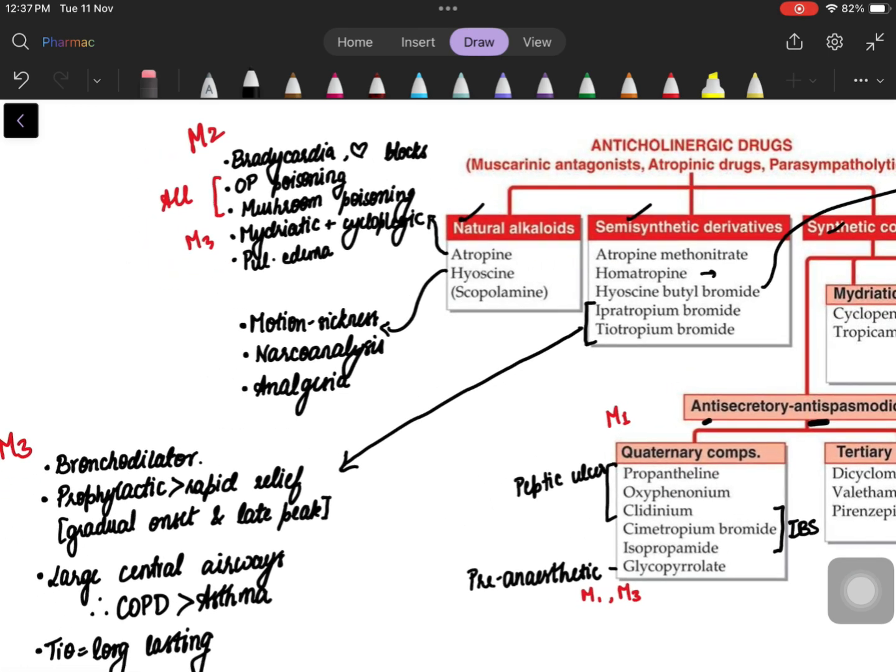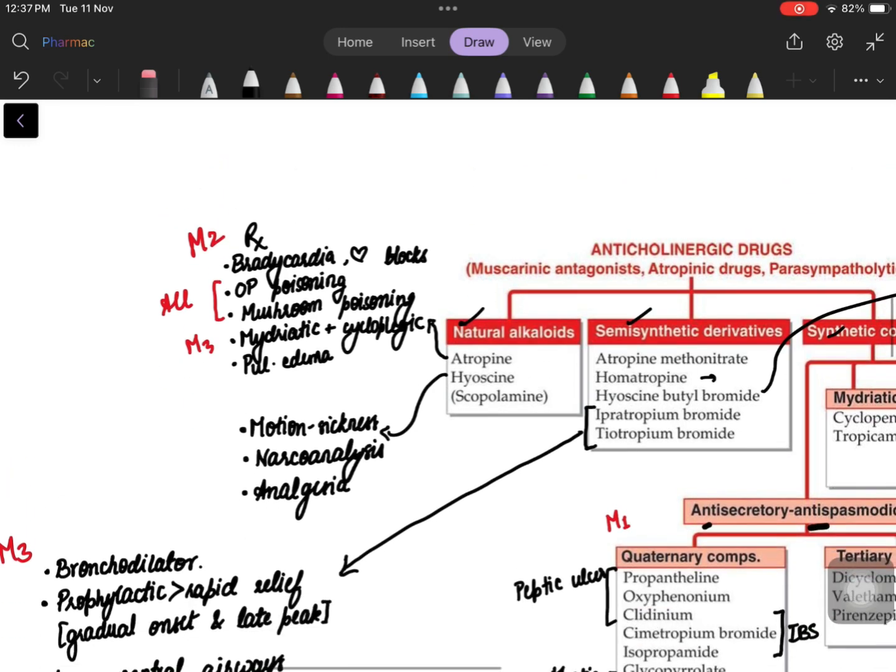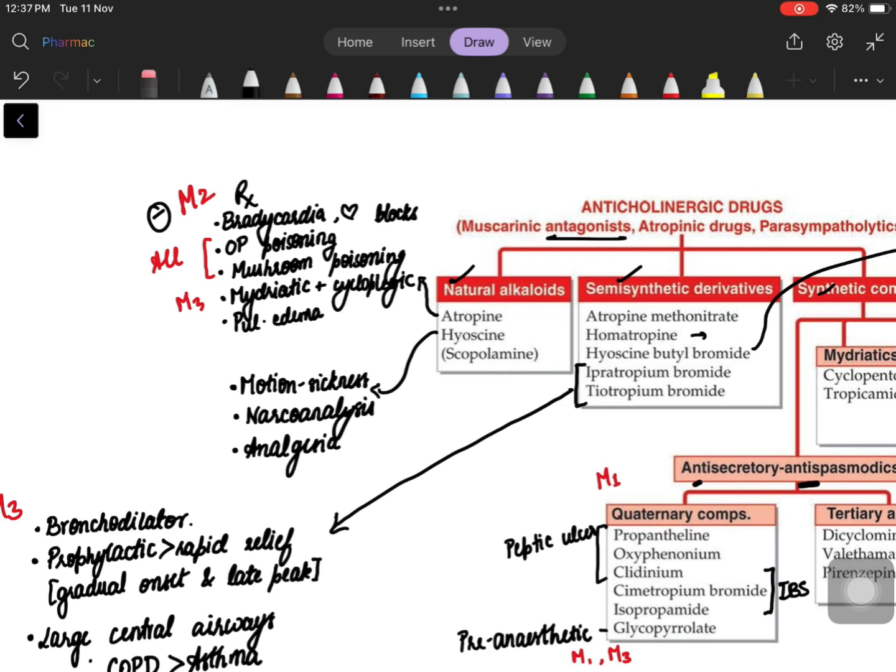Atropine, let's just look at the key points. It is used to treat bradycardia and heart blocks. Okay, if there is heart block, there will be bradycardia. So this is all by antagonizing M2. So I've written all the receptors as well. Please note, these are not agonists, they are antagonists to these receptors. Atropine is the drug of choice for OP or organophosphate poisoning.